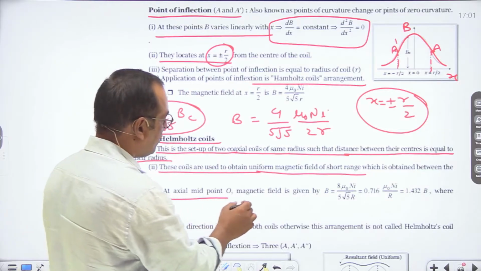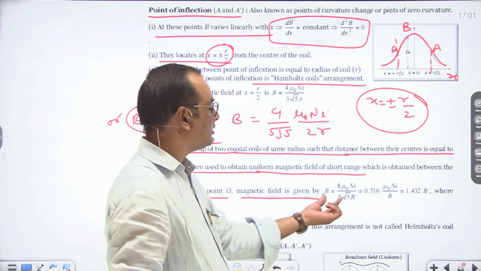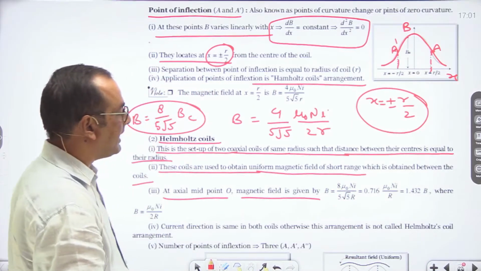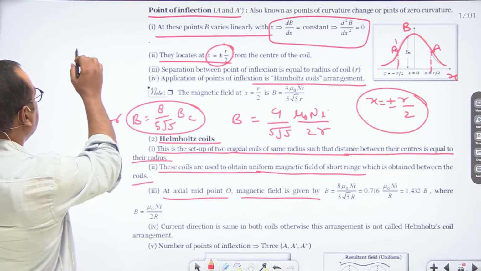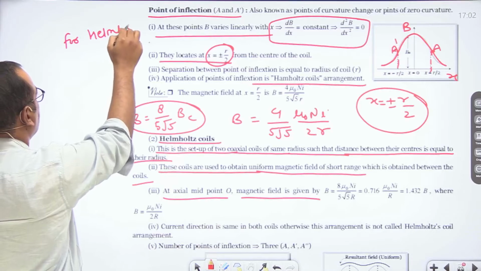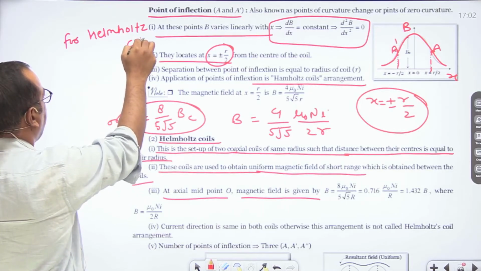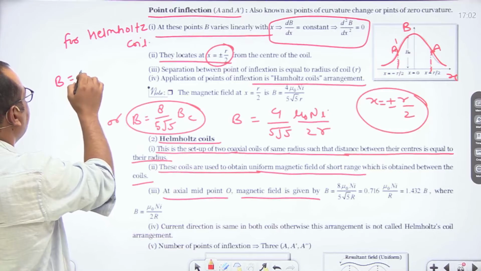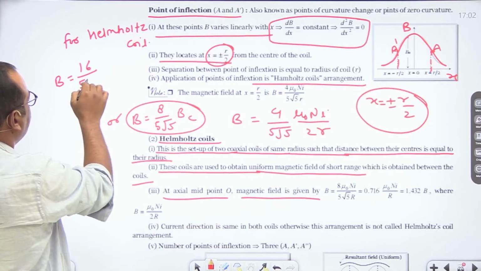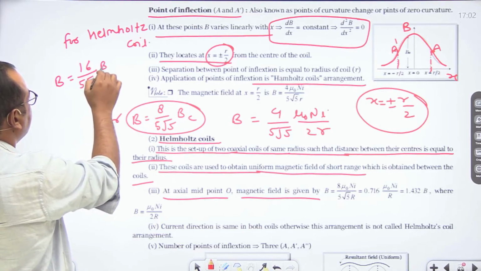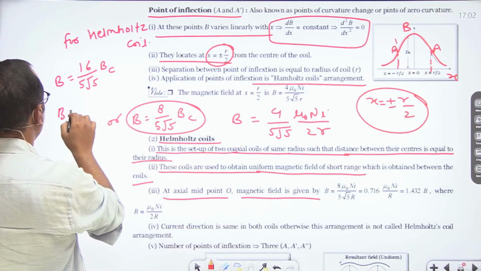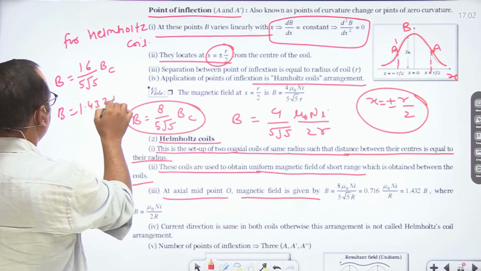At axial point O, the magnetic field is given by B is equal to 8 upon 5 root 5 mu naught Ni upon R. So if we talk about the magnetic field for the Helmholtz coil, the magnetic field at the center is given as B is equal to 16 upon 5 root 5 BC, or we can say it is 1.432 BC.